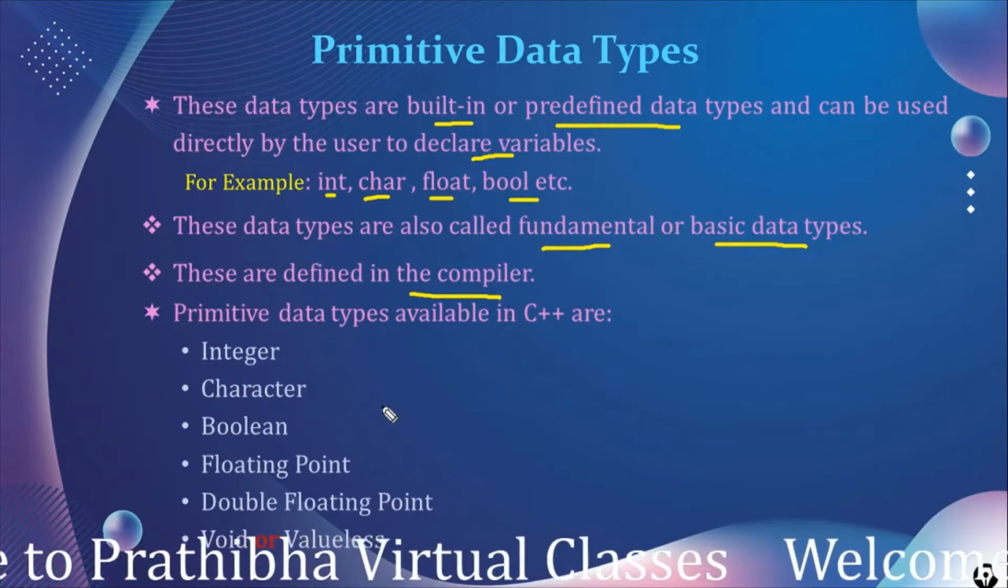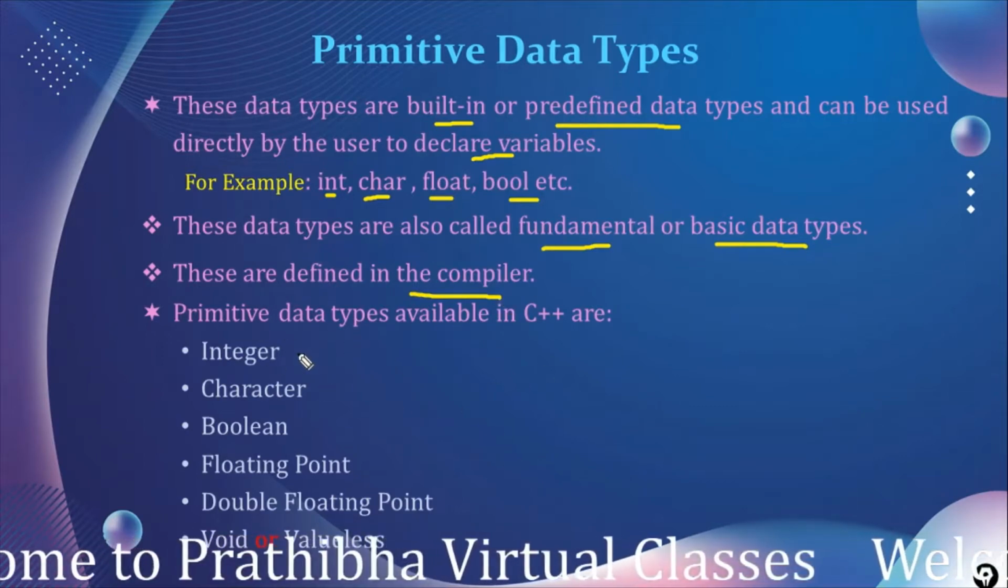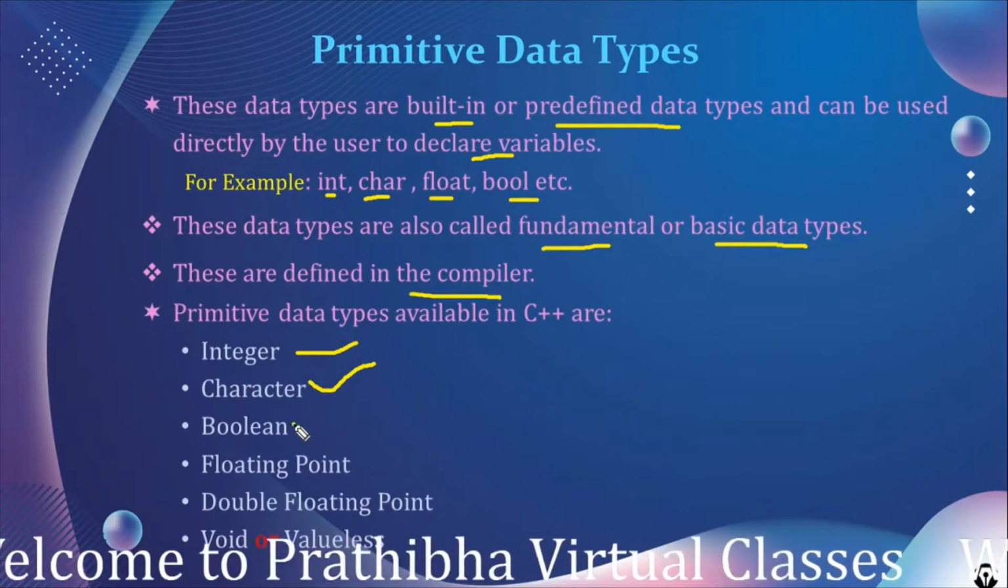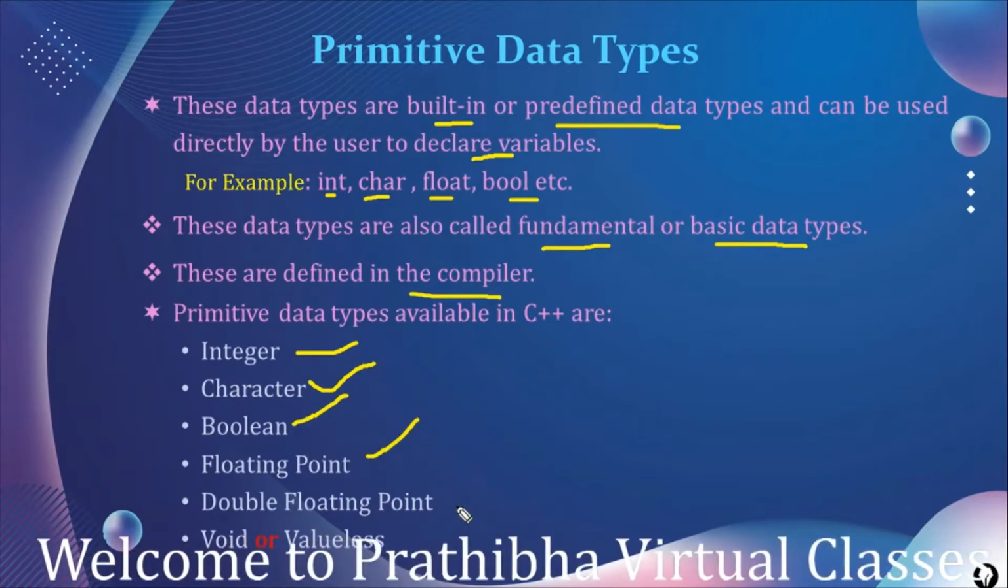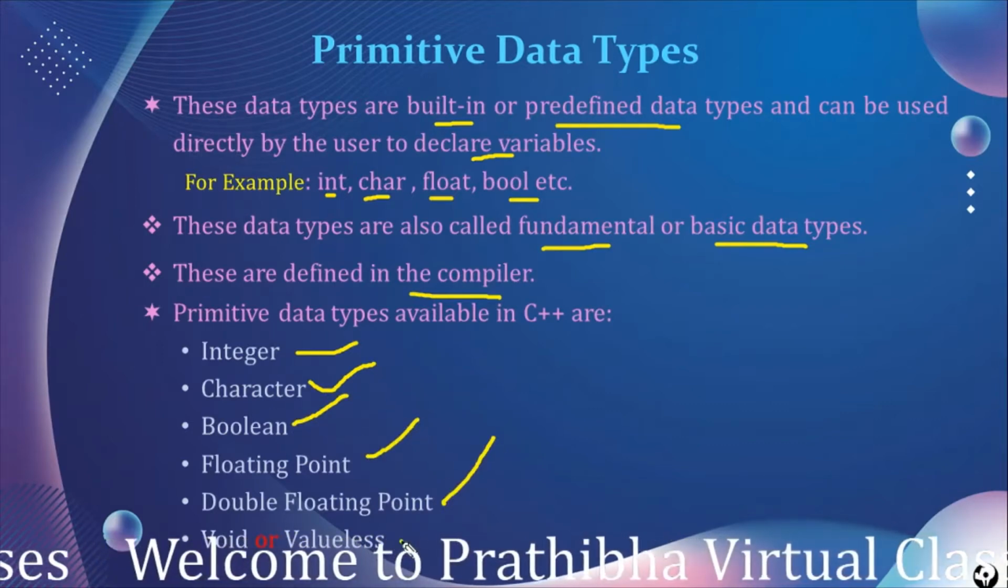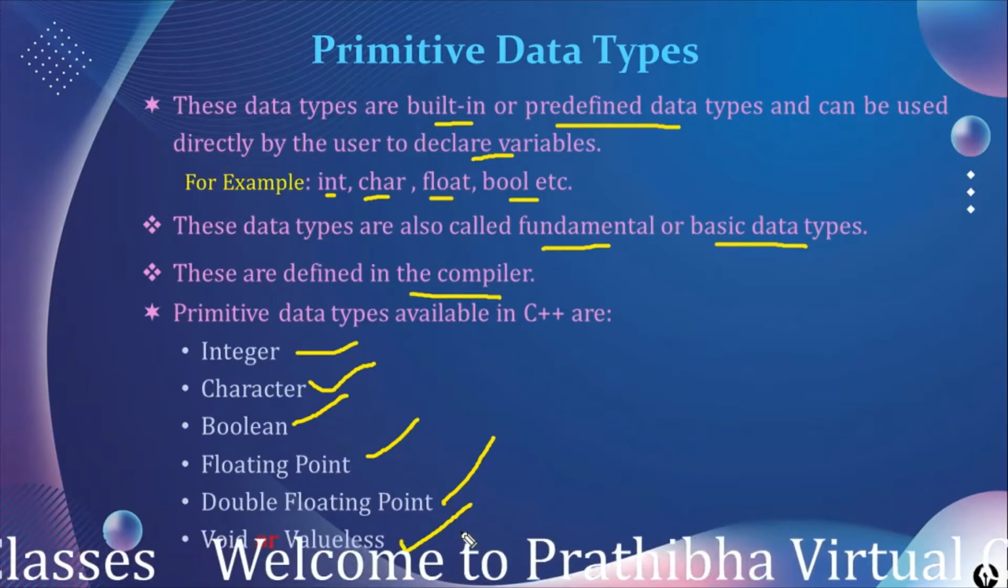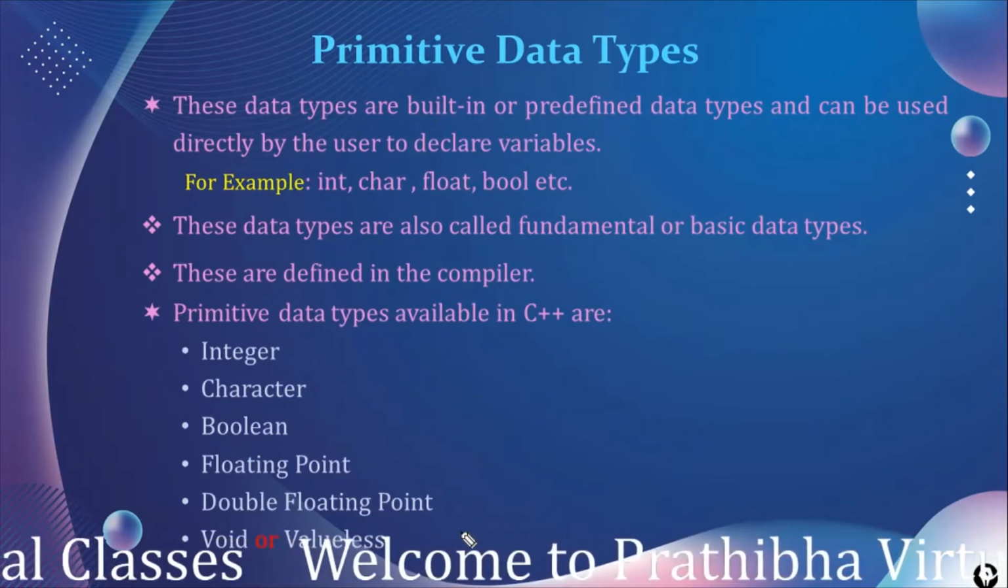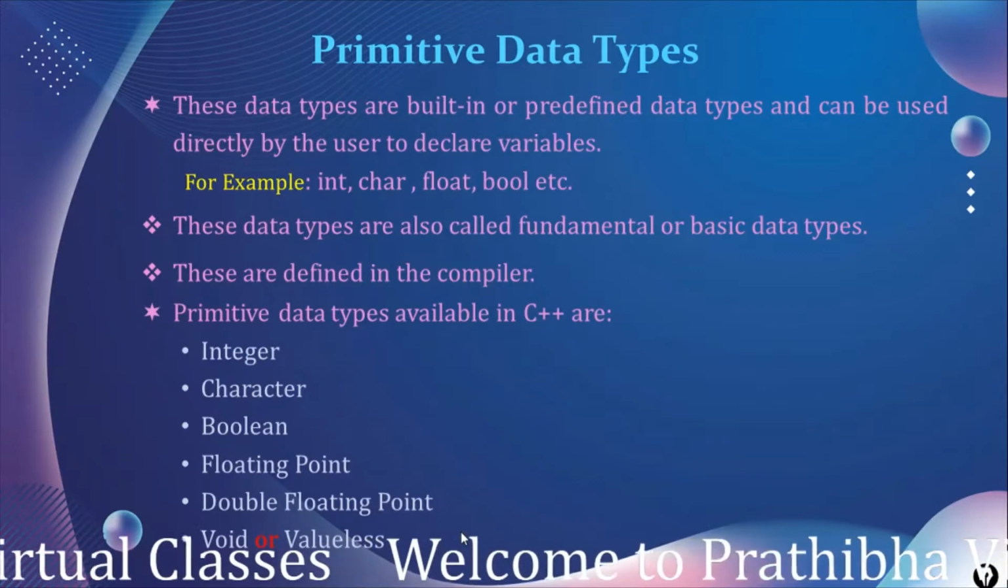The different data types available in C++ are integer, character, boolean, floating point, double floating point and void, which is also known as valueless. These are the primary or primitive data types.